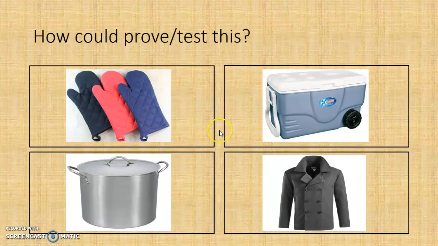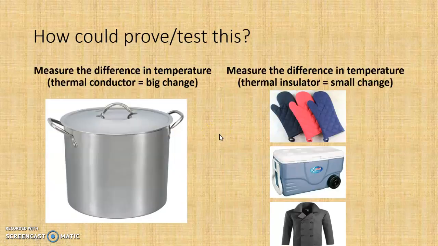And how could we prove or test this? If you select measure the difference in temperature, so we could boil some water, take the temperature of it, and place it in either the metal pan, the oven mitt, the cooler, and the jacket, and observe after a few minutes the starting temperature and the ending temperature.